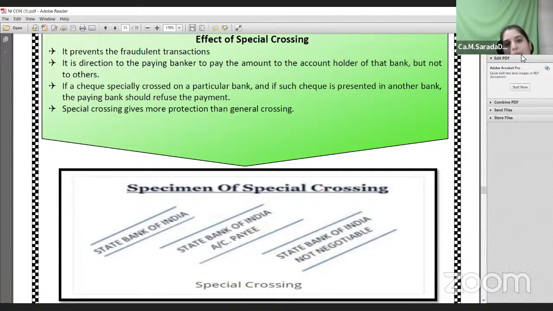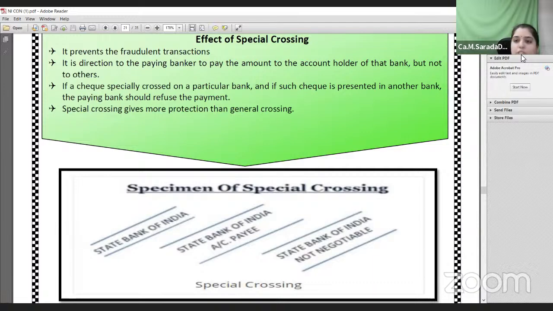It is a direction to the paying banker to pay the amount only to the account holder of that particular bank, but not to any other bank. If the check is specially crossed on a particular bank, and if the check is presented in another bank, the paying banker will refuse the payment.